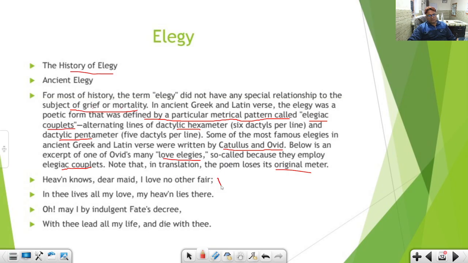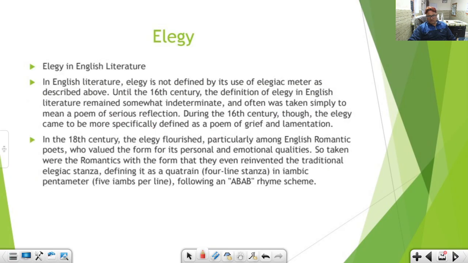Now notice this is a couplet, okay, two lines. So these were written in ancient times. Then we come to English literature. In English literature, elegy is not defined by its use of elegiac meter as described above. That is, here elegiac meter has nothing to do with the elegies written in English literature.